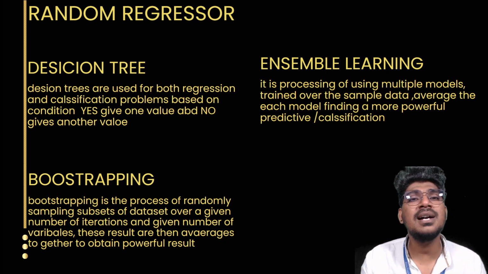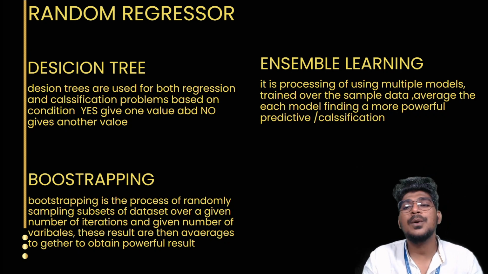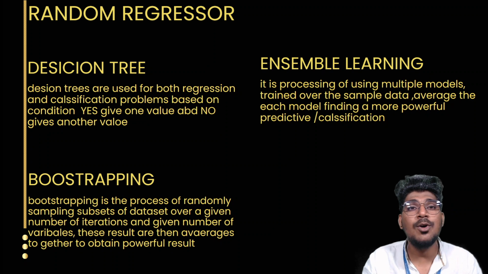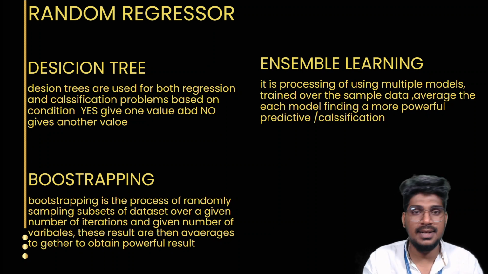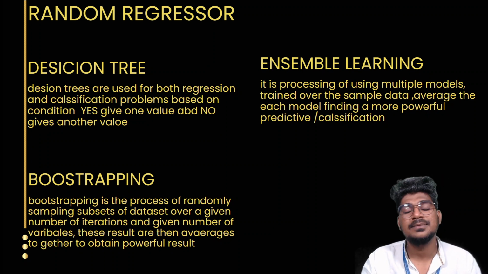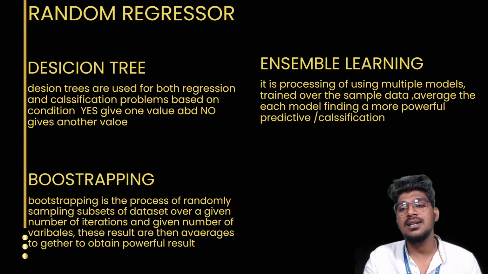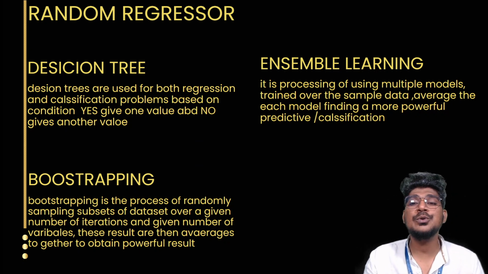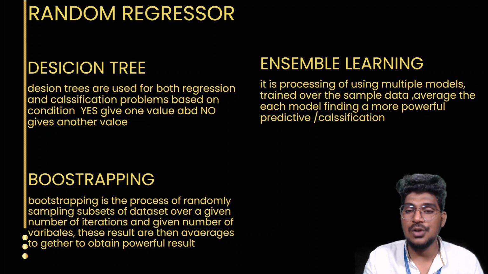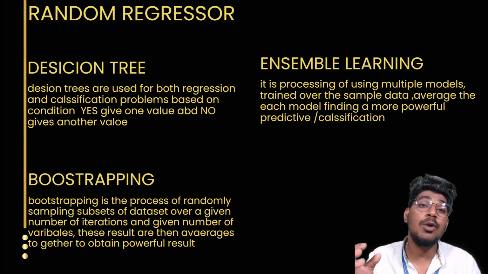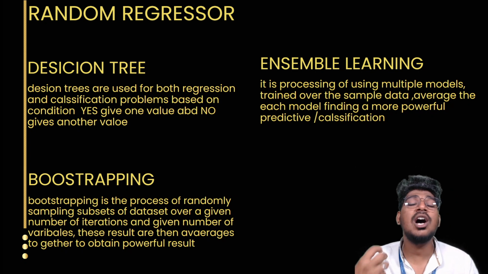Okay. So what is the meaning of ensemble learning? It is the process of using multiple models trained over the sample data. That is ensemble learning. So when you use the random forest, we are collecting the module from ensemble only. It is the process of using multiple models to train, and we get the output from that particular algorithm.